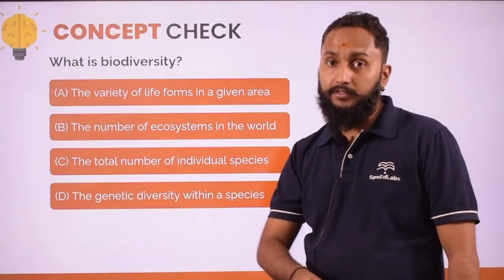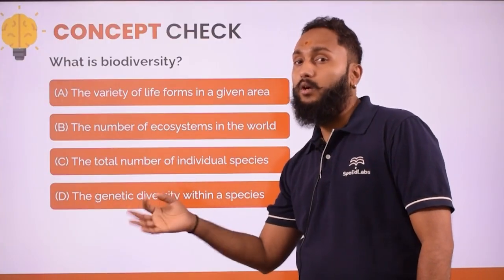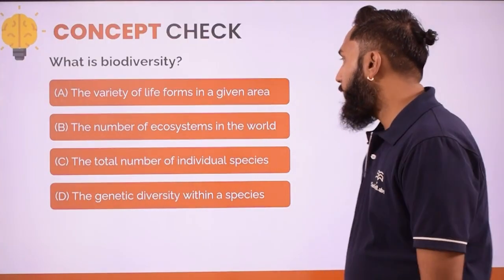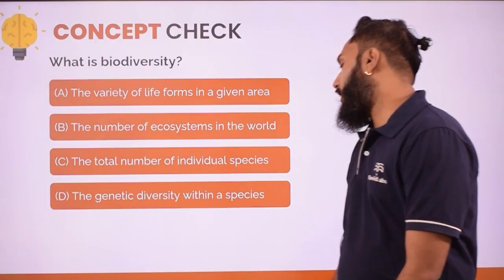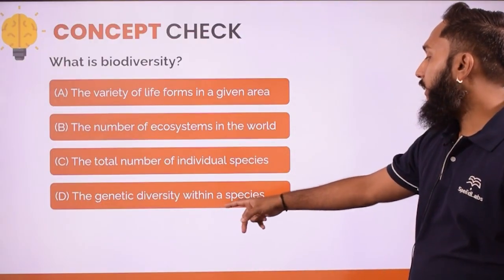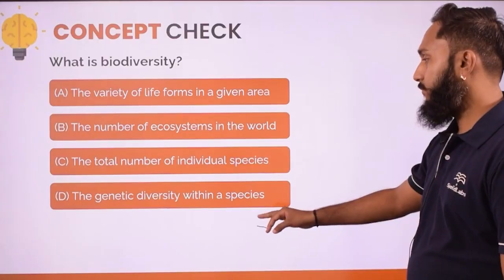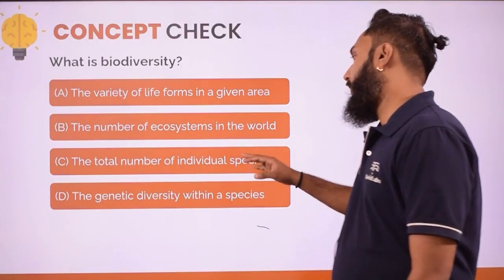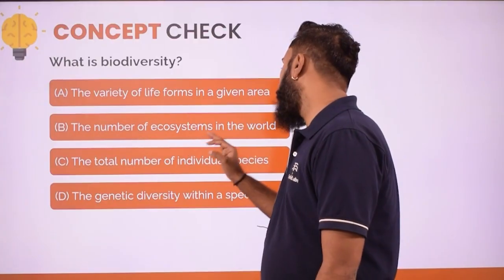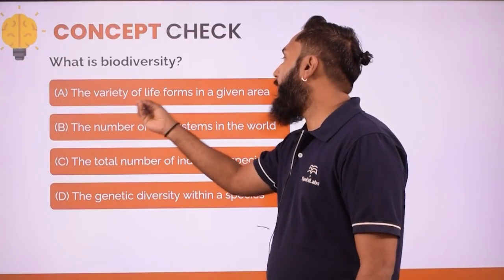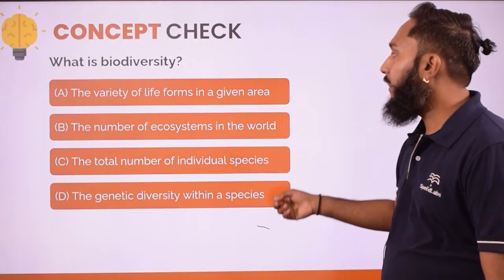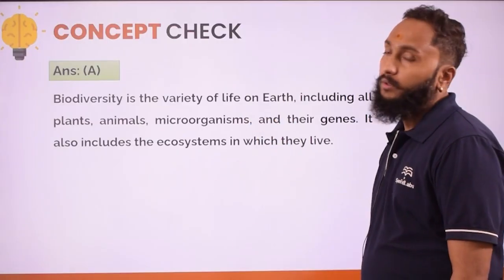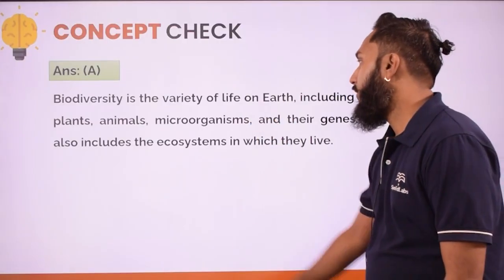Now let us try to understand which of these is not going to be the correct answer. We are going to start from the last one, genetic diversity within the species. No. The number of individual species, the number of ecosystems in the world, or the variety of life form in a given area. So this is only going to be the correct answer.